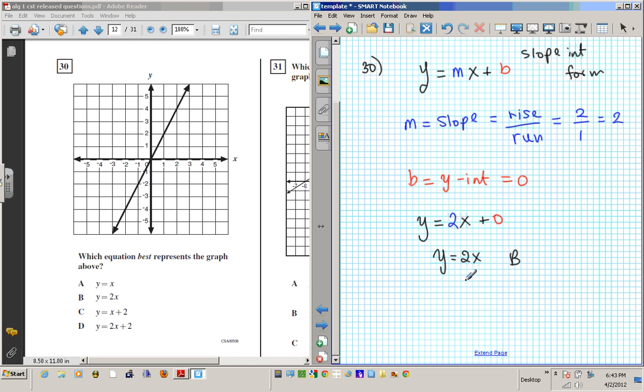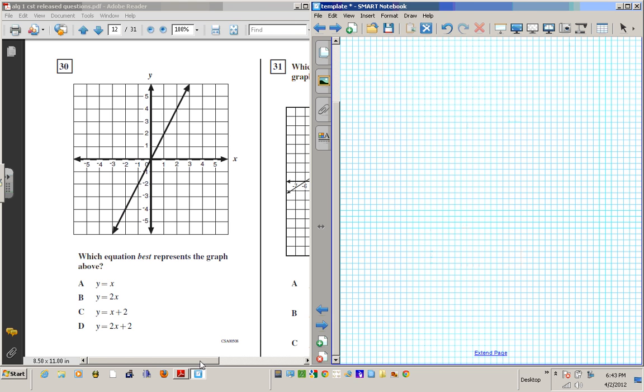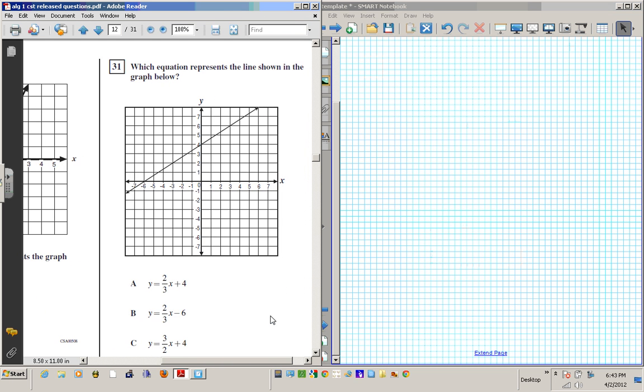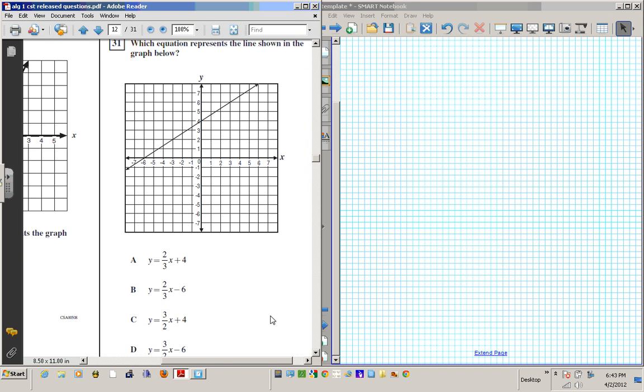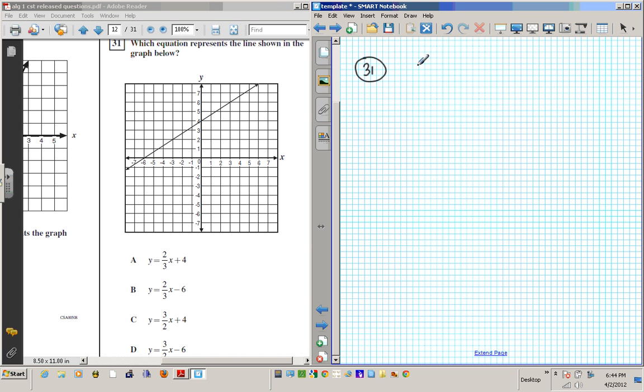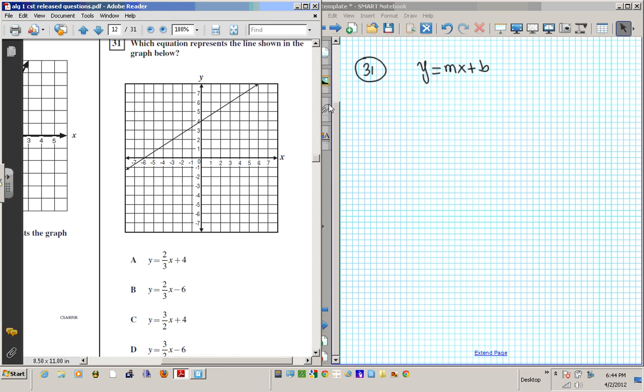Y equals 2x. Alright, let's move along to question number 31. 31 says, which equation represents the line shown in the graph below? This one's just like the other one, a y equals mx plus b question also. Can we decipher m and b from the graph and substitute them into this equation to generate one of these options? If we can, then that will be our answer.